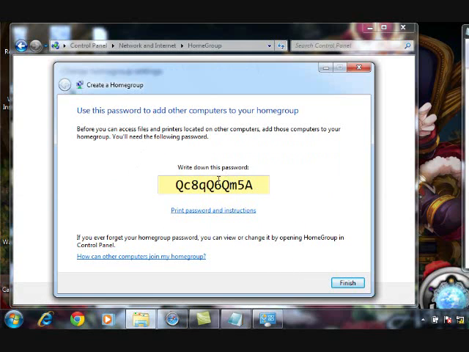After that, lalabas yung password. Ito yung automatic password. Then click finish.